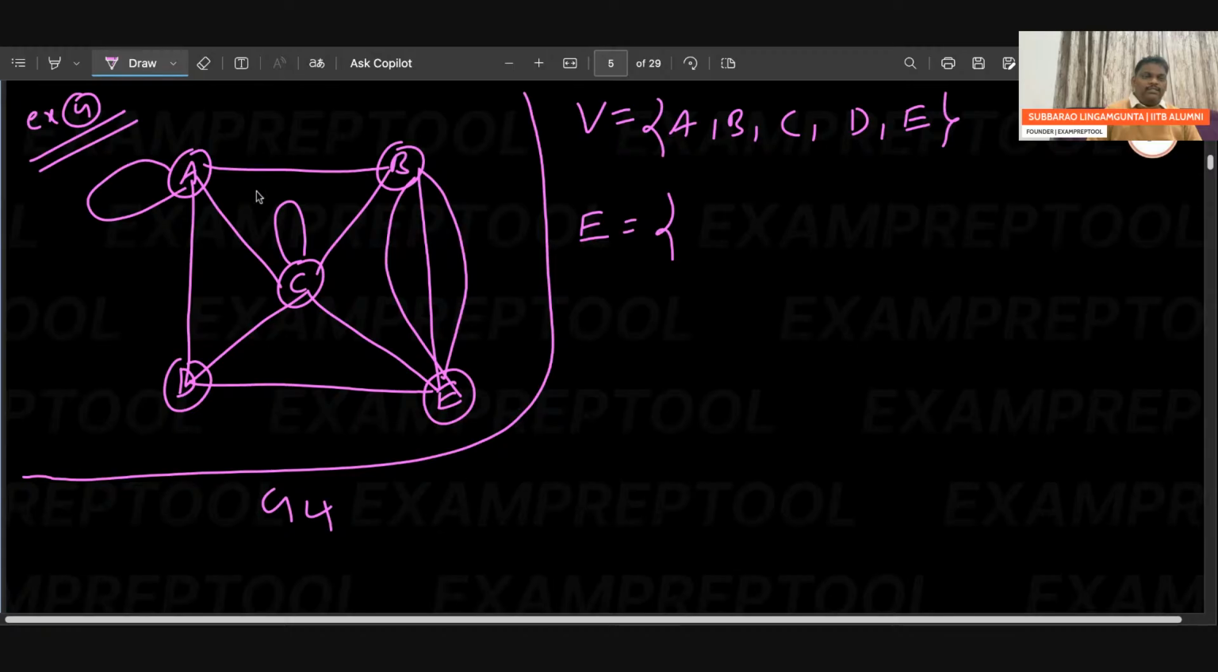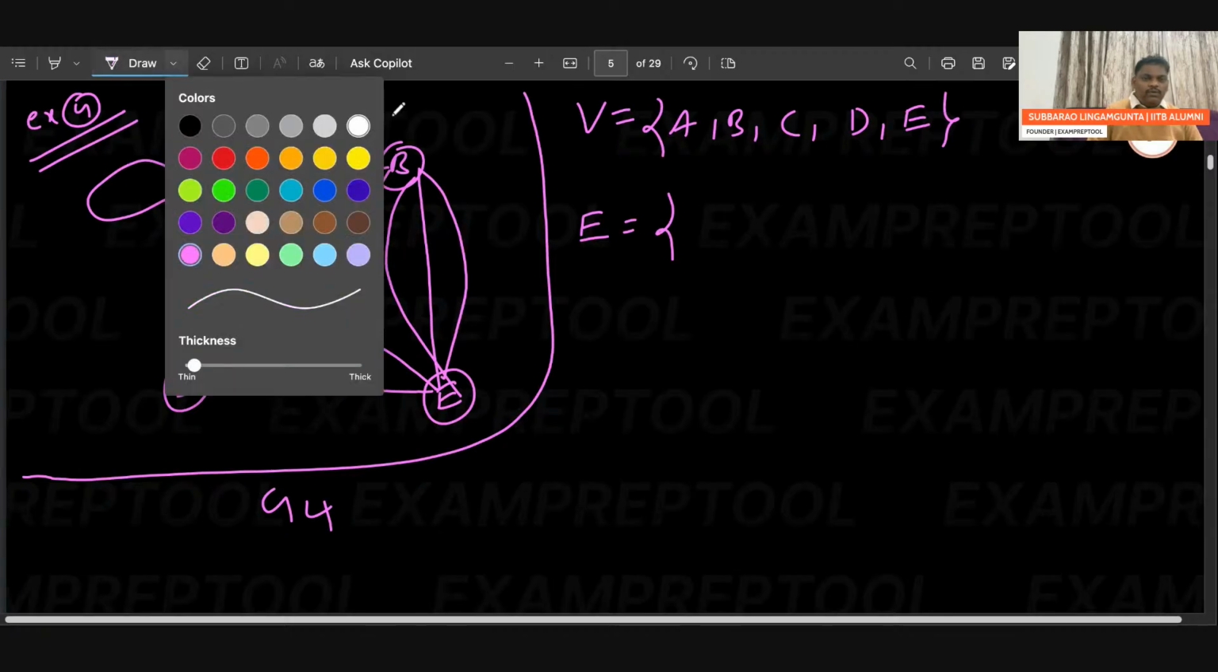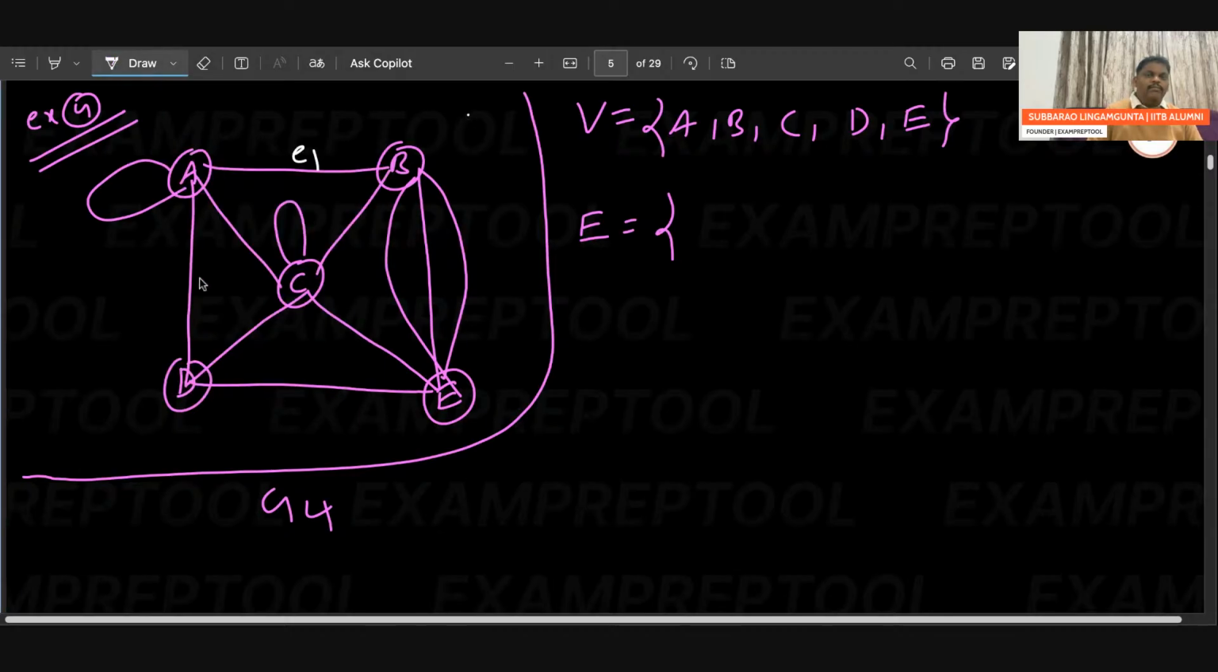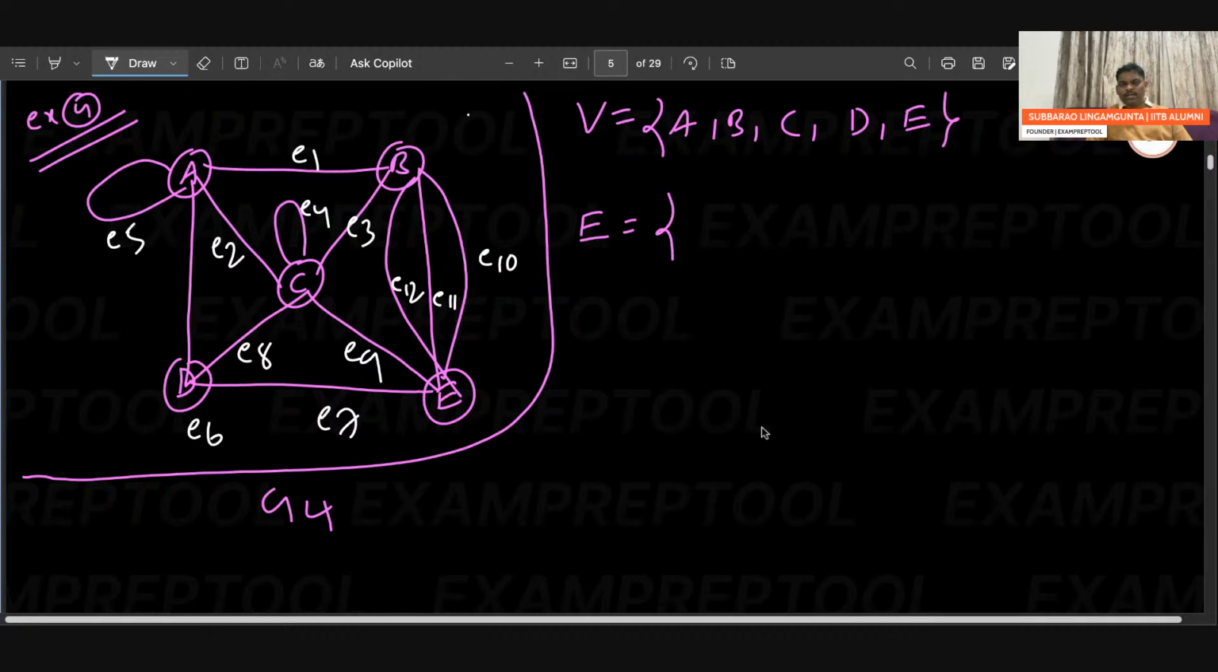So let's go to edges. I am giving the labels also. It is E1, E2, E3, E4, E5, E6, E7, E8, E9, E10, E11, E12. Check if any edge is missing. Every edge you have to give a label. If you observe clearly, totally 12.